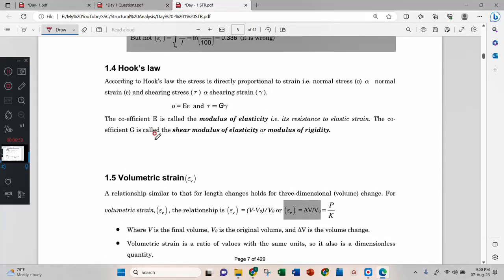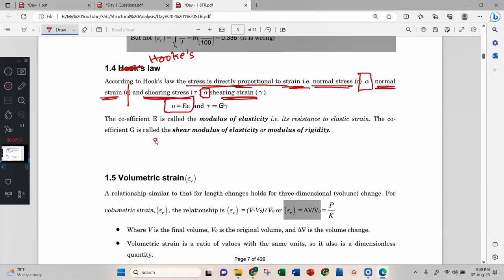Now Hooke's law. We are all very familiar with Hooke's law. Hooke's law states that stress is directly proportional to strain. That is, normal stress is directly proportional to normal strain. This is one way. And another way, shear stress is directly proportional to shear strain. You can call it in both ways. Then you will get these equations.